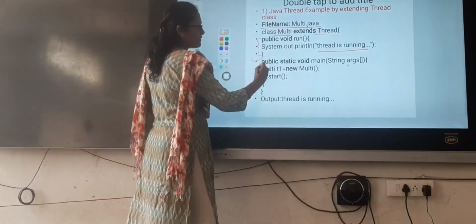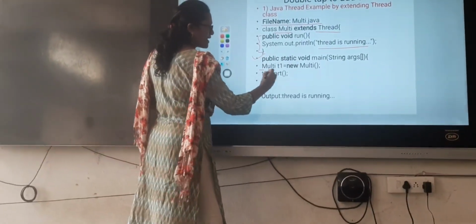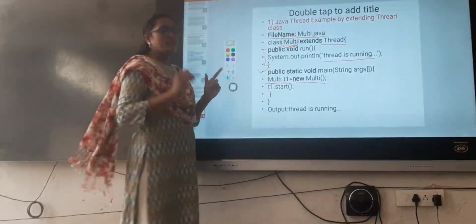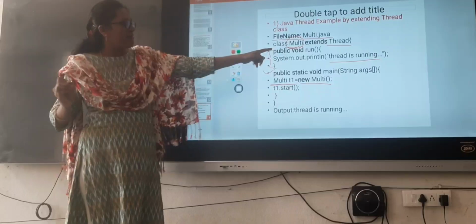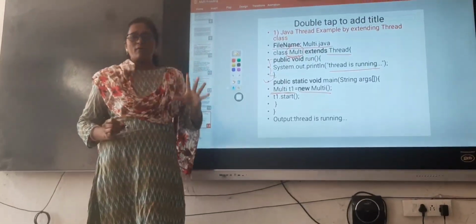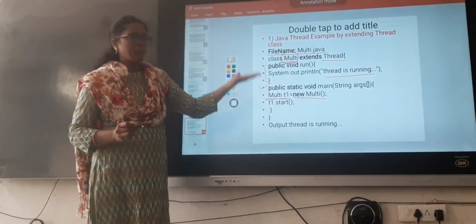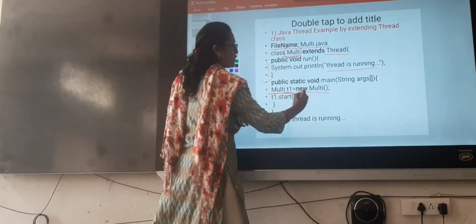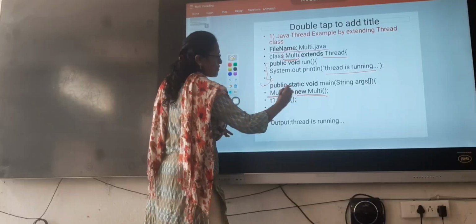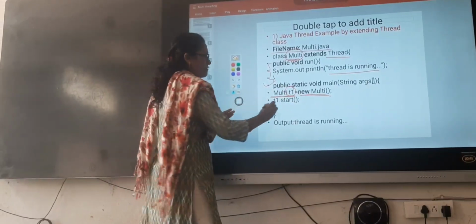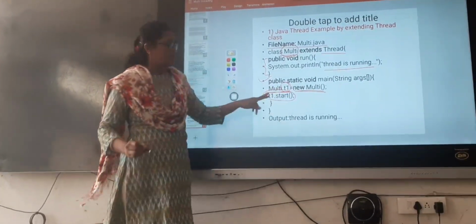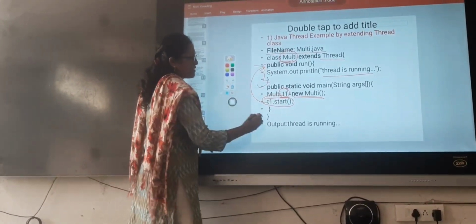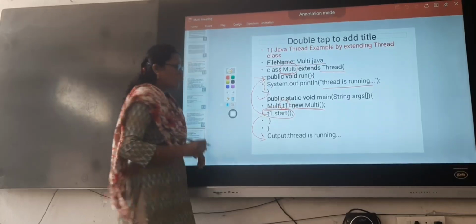Now we are writing the main method. In this main method we are creating the object for our multi class. What is the difference between implementing runnable and here? Here we can directly create the thread object without passing it into the thread class as a parameter. Multi t1 is equal to new multi. T1 is our thread. We will start it with the help of the start method. T1 dot start. When you start this thread, it will call the run method. Now it is giving the output, thread is running.